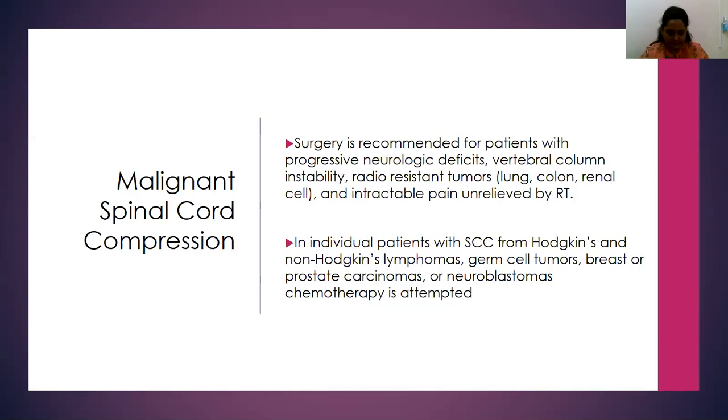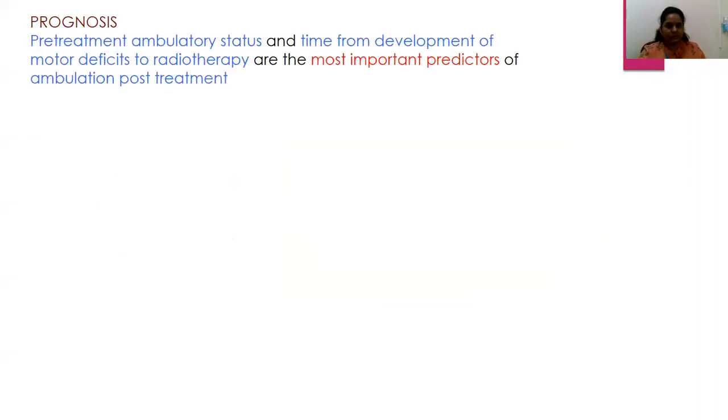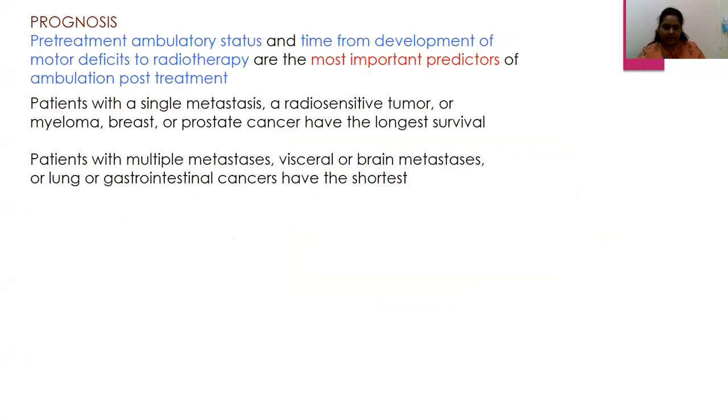So when we move on, the prognosis for this, as we talked about, is that pre-treatment ambulatory status and the time from development of motor deficits to the radiotherapy are the most important predictors of whether the patient would be able to be ambulatory post the treatment. And a patient with a single metastasis, a radiosensitive tumor like breast, prostate, or myeloma, will have a longer survival.